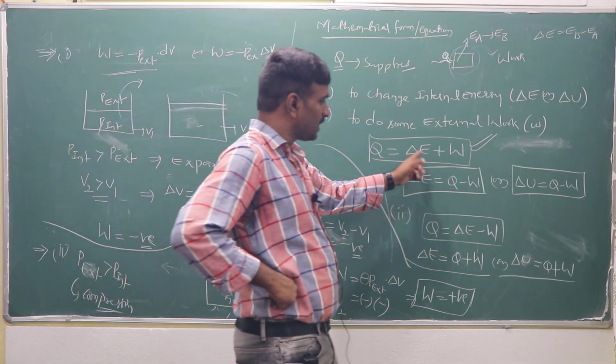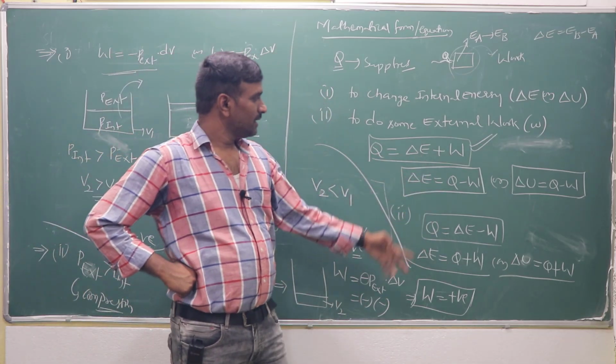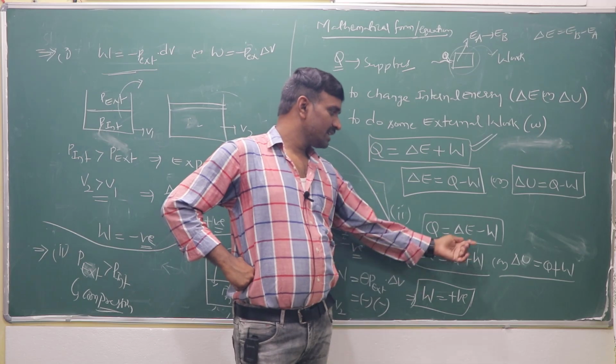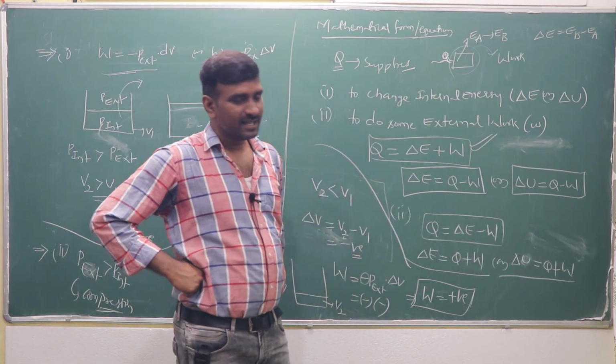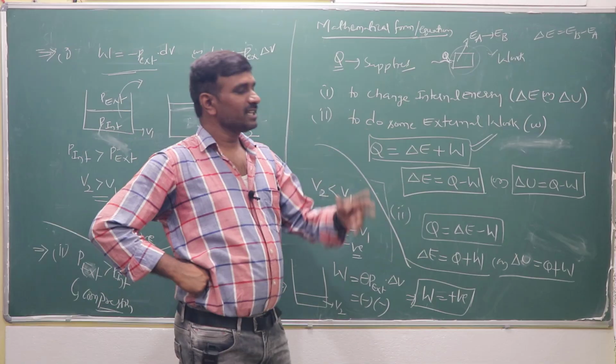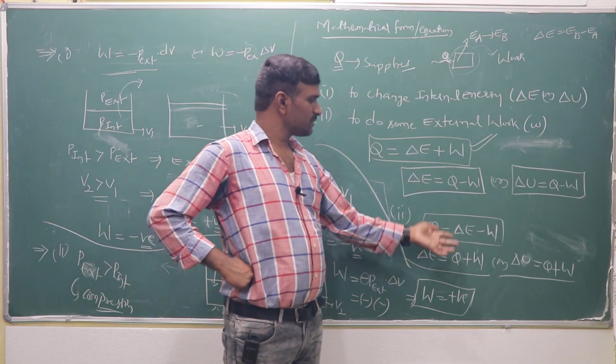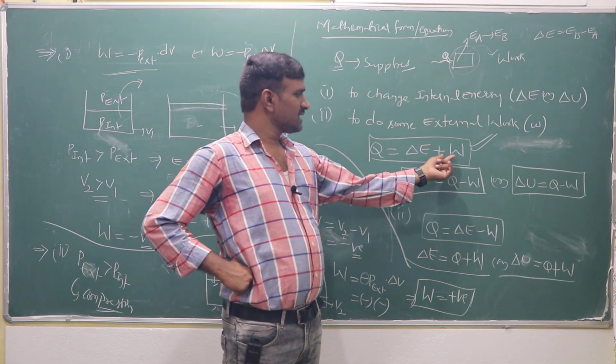Two forms of the first law of thermodynamics: Q is equal to delta E plus W, and delta E minus W. W value may be negative or positive, so whenever required, we use those formulas. Whichever formula you use, no problem. If it is plus, W can be used.